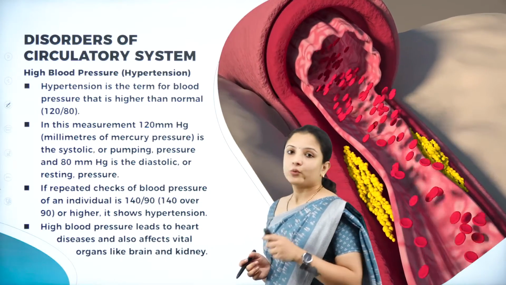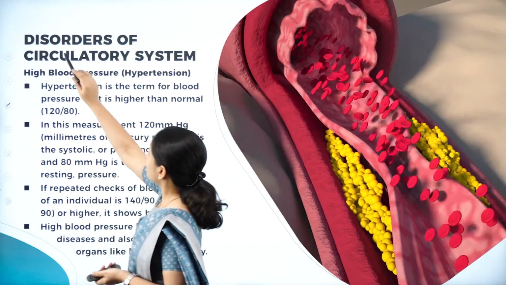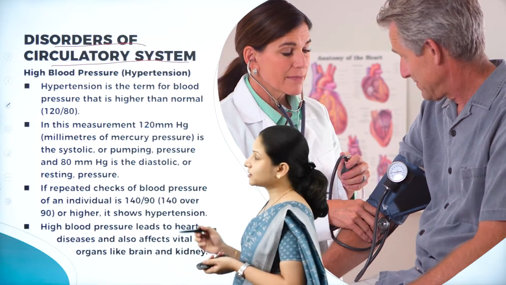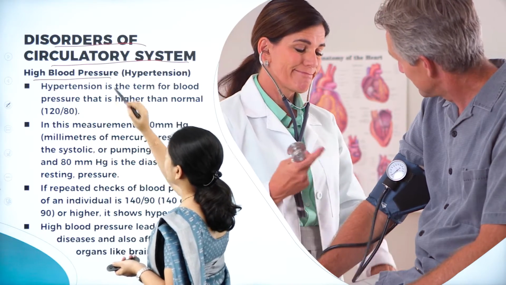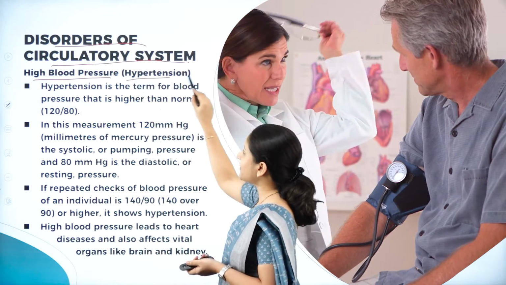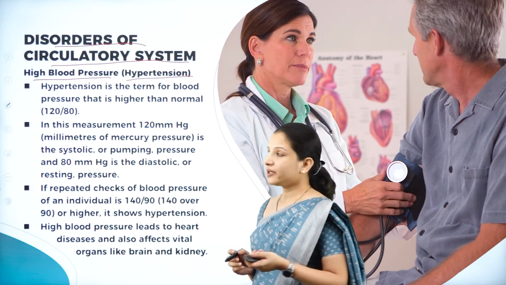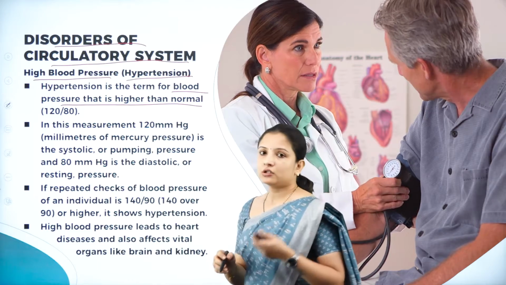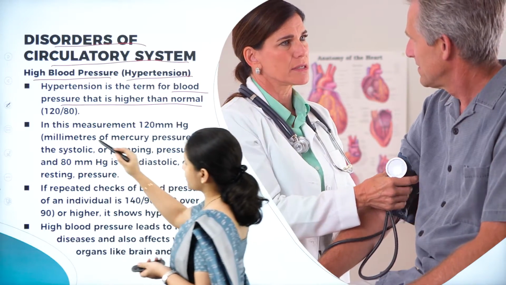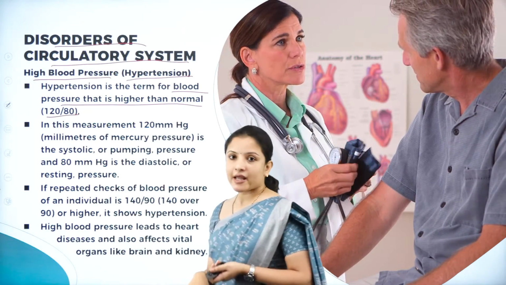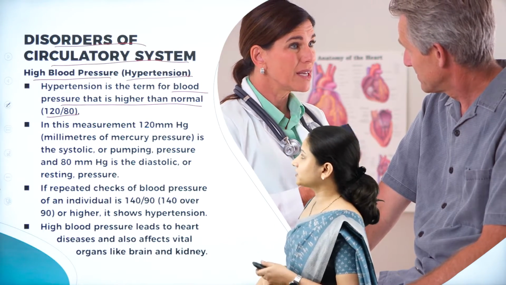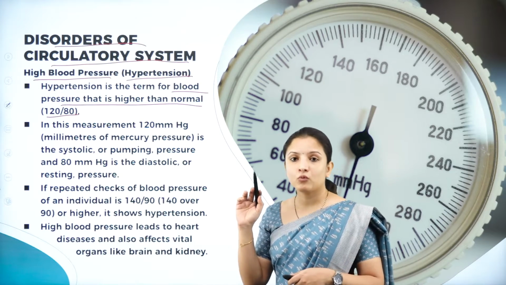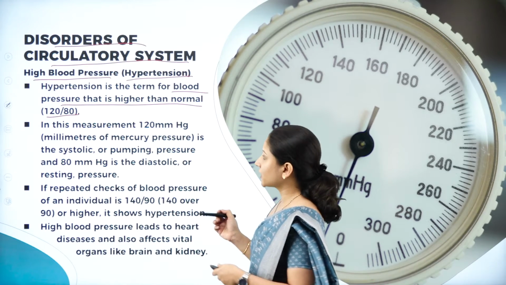So moving further, we shall study the diseases or disorders of the circulatory system. One such common disease is high blood pressure, which is called hypertension. Hypertension is the term for blood pressure that is higher than normal. A normal person will have a blood pressure of 120/80 mmHg, but in a hypertensive person, the blood pressure will be more than 120/80 mmHg.